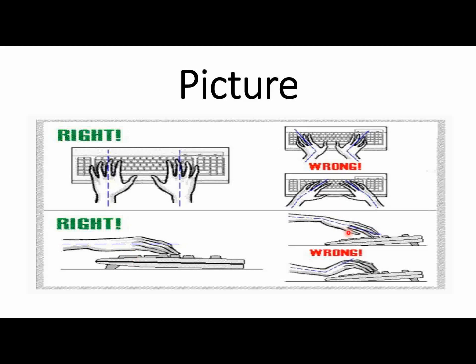So this is the way you are going to attempt a picture. I am repeating it again. This is the upper half of the image, this is the lower half of the image, this is the left part of the upper half, and this is the right position. Two hands are in parallel, but these two hands are not in parallel with each other, they are at a different angle, so this is the wrong position. In the lower half, on the left hand side, this hand is parallel to the keyboard, the right position, and these two hands are bent, so these are in the wrong position. So this is all about the picture.